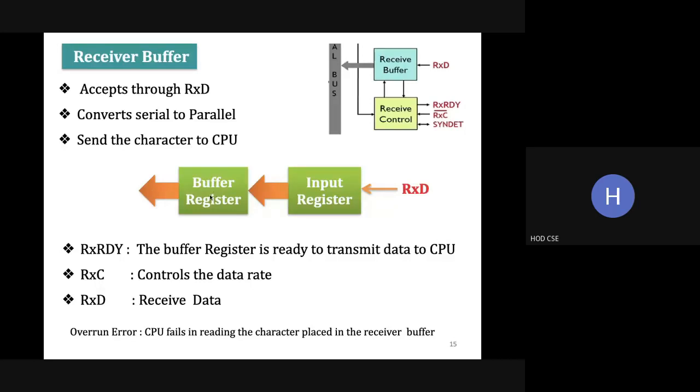Okay, so it's a very important one. Whenever data is in the data register, the CPU must read it immediately. Suppose the CPU fails in reading the data, the overrun error occurs. So that's all about this receiver buffer.